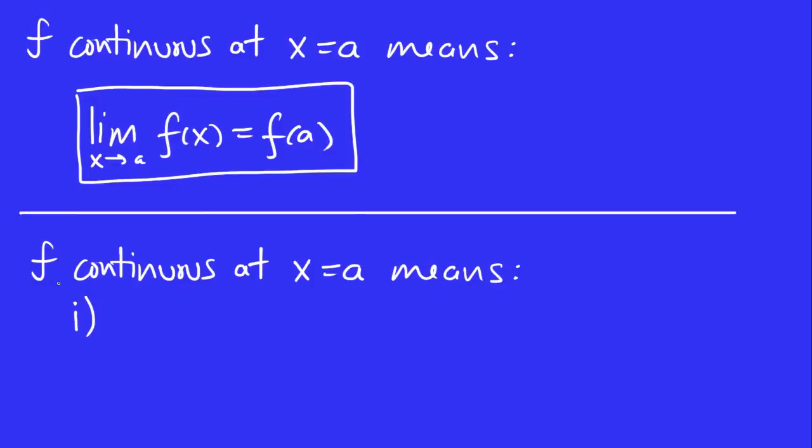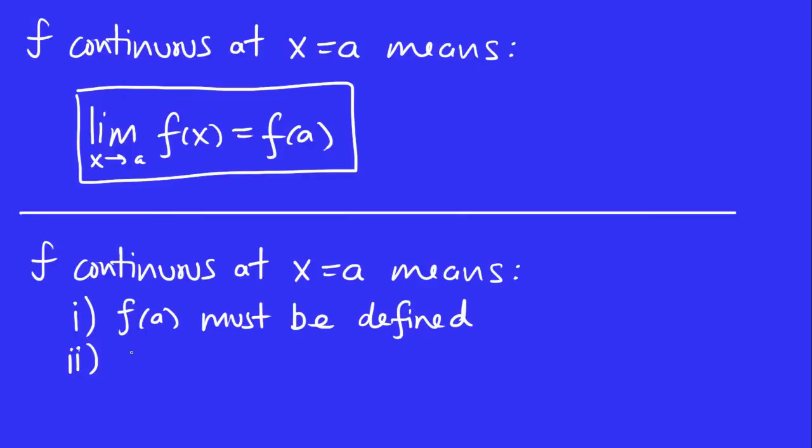So what does it mean to be continuous at a? Well, first of all, f of a must be defined. Another way to say that is a is in the domain of f. Even that was in our informal definition, wasn't it? The second thing is that the limit as x goes to a of f of x must exist as a finite number.